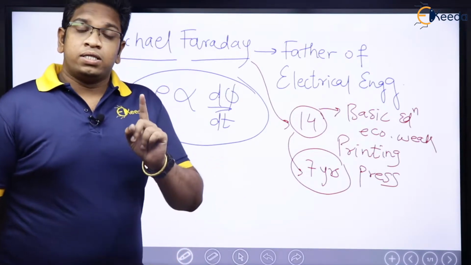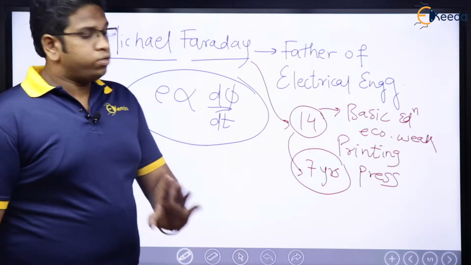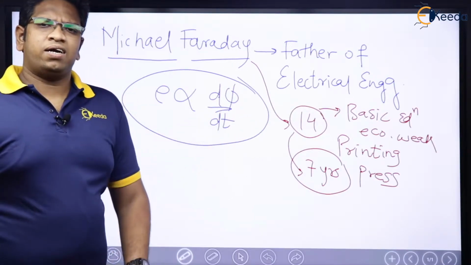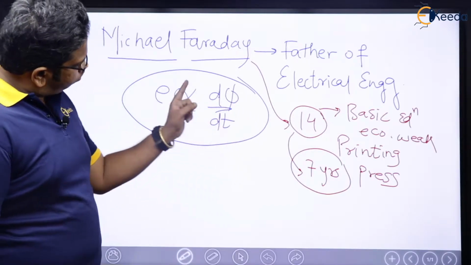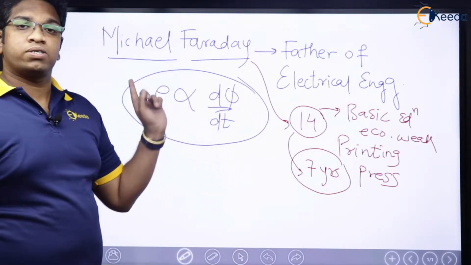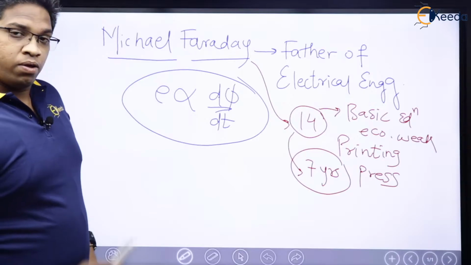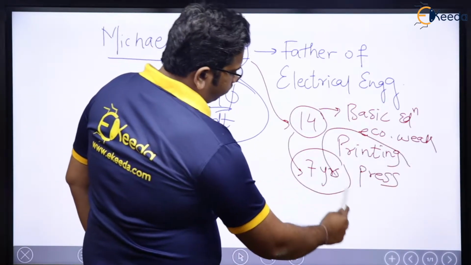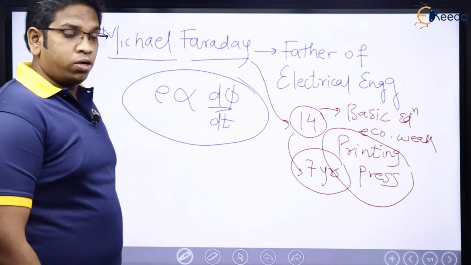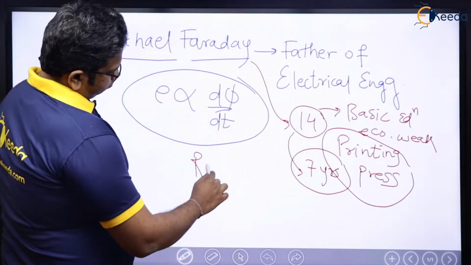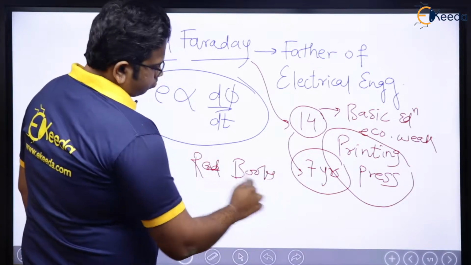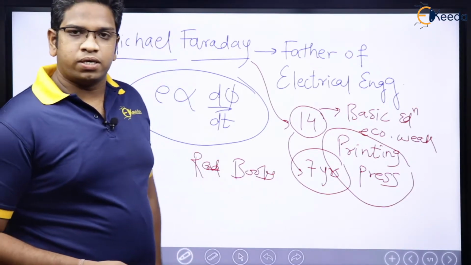Can you imagine a person like him, who merely had some school education, was able to find out this particular expression? Just imagine. Whatever knowledge he gained was because of this printing press only, because he used to read extra knowledge books there.